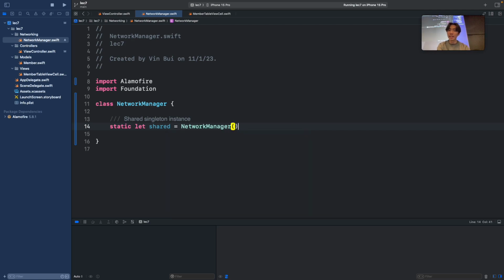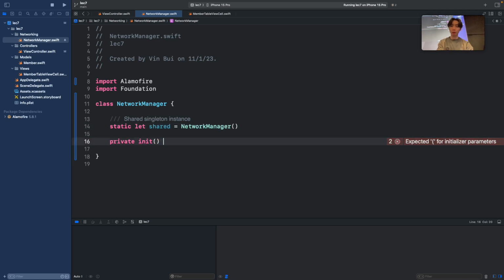Now, of course, we don't really need to do this, but the reason why we do this is because we only want one instance of this network manager at a time. We don't want to have multiple things trying to call one request at a time. We only want one object calling a request at a time. And then because we do this, we usually want to make our initializer private. That way, other classes can't create this class. Only this class can do it. So create a private init.